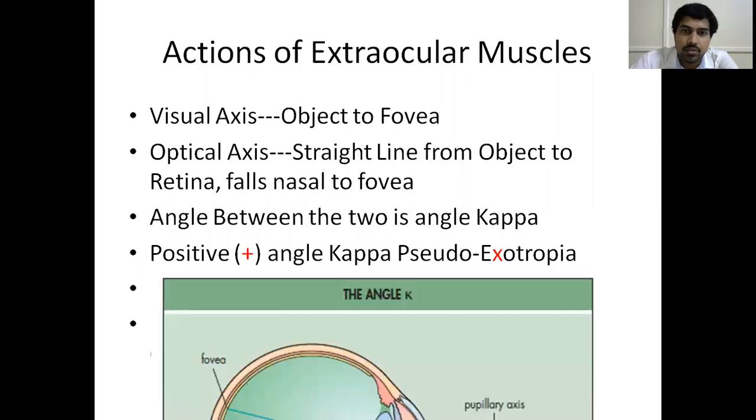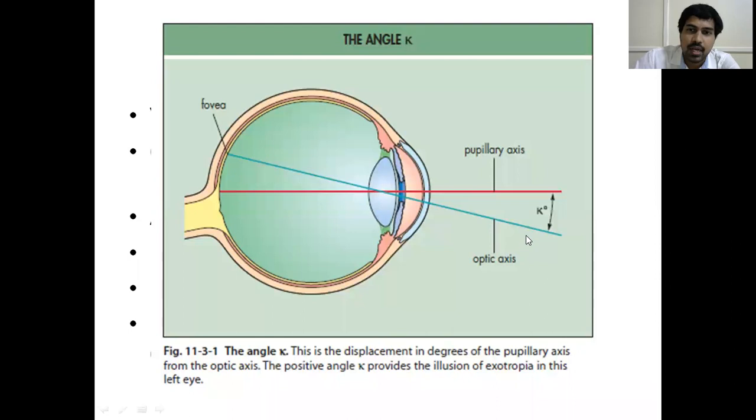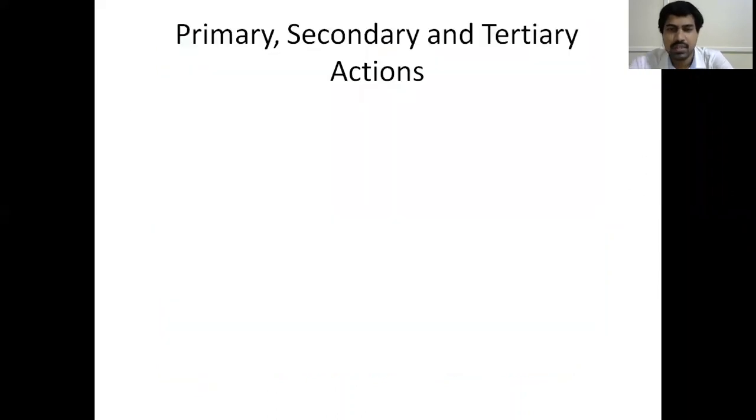Okay. So basically you have to remember the visual axis is this one which falls on the fovea, and the optical axis is this one which falls nasal to the fovea. The angle between the two is angle kappa. Positive angle is seen in pseudoexotropia, exotropia X. If you tilt that X, it will become plus. Negative angle kappa is seen in pseudoesotropia. Up to that much you remember, it is more than enough for you. The rest of all the things are PG topics.